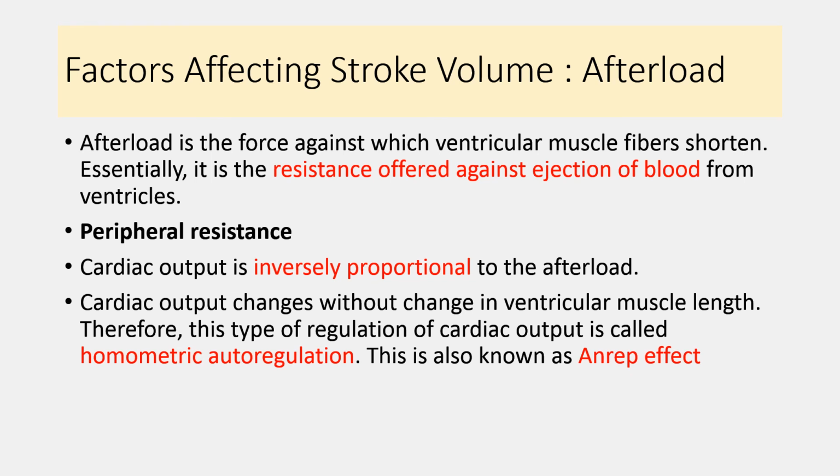So cardiac output is inversely proportional to the afterload. Now cardiac output changes without changes in the ventricular muscle length. Therefore, this type of regulation of the cardiac output is known as homometric autoregulation, and this is also known as the Anrep effect.